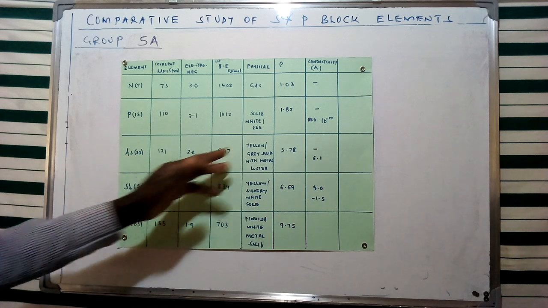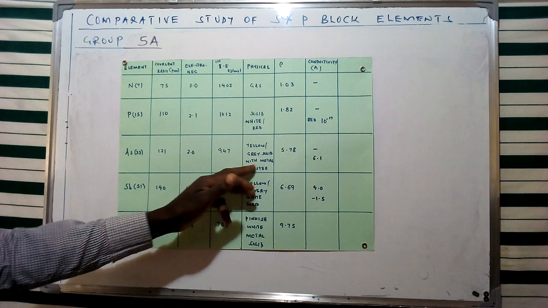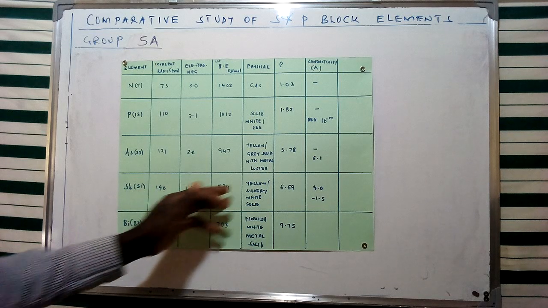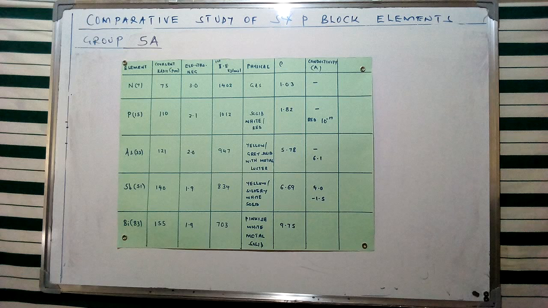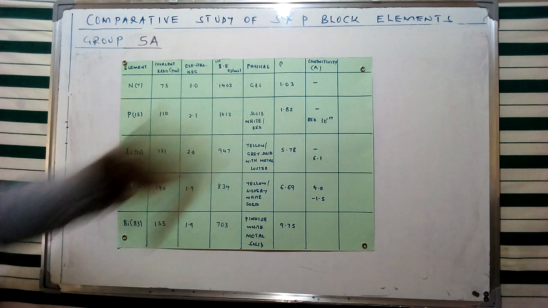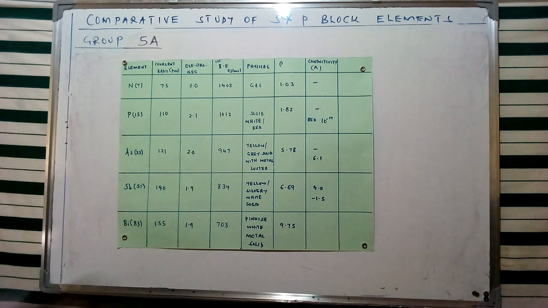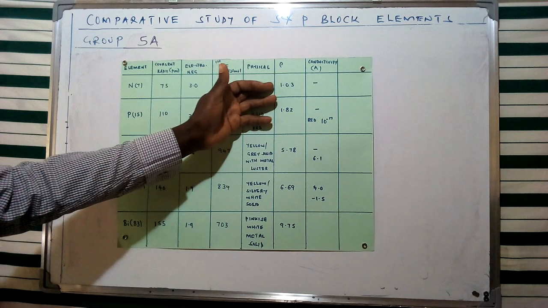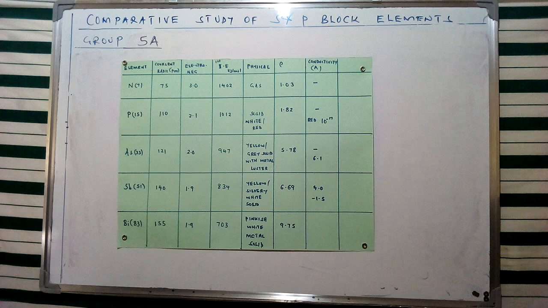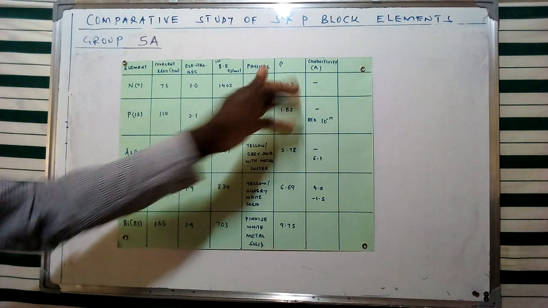And of course, we're going to see that arsenic is a yellow-gray solid with a metallic luster, and antimony is a yellow silvery white solid, while bismuth is a pinkish white metal solid, given in that specific order. Now, the density of these elements is going to increase, and we have said that the increase in density is due to the increase in the mass and volume ratio. Therefore, density increases in this order: nitrogen, phosphorus, arsenic, antimony, and bismuth.